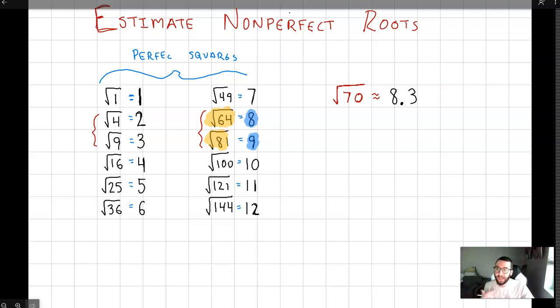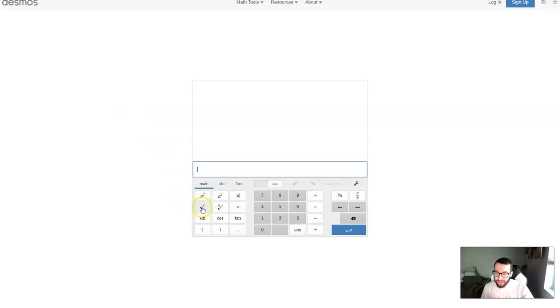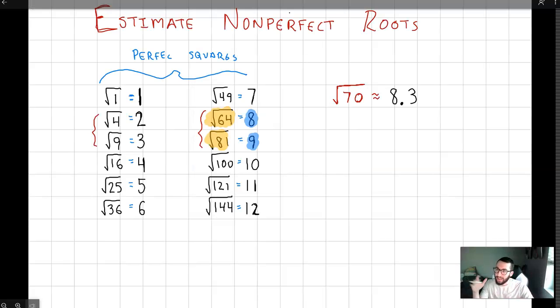And I can go in and use a calculator and check the square root of 70. Look at that, 8.3. Technically it'd round up to 8.4, but you know what? That's pretty good, right, for just winging it. And so when you estimate square roots, you just figure out which perfect ones it's in between. So I'll do another one.